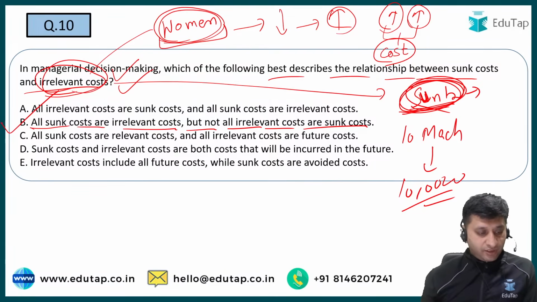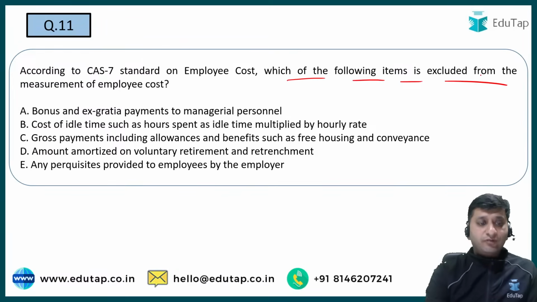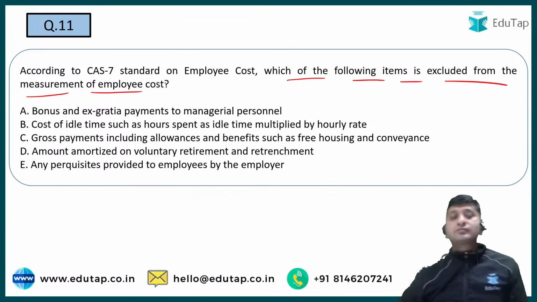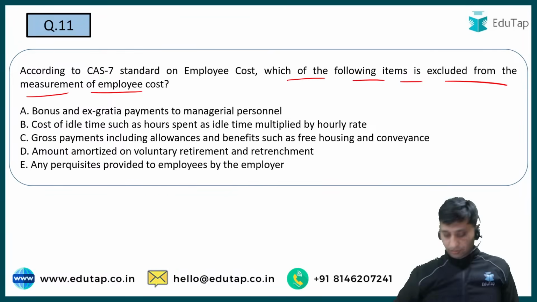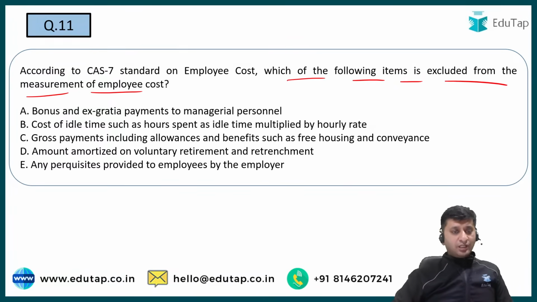बहुत अच्छे नीलेश, हिमांशु, श्रीमद, कांची, very good guys। चलो 11th question करते हैं। According to CS7 standard on employee cost, which of the following items is excluded from the measurement of employee cost? कॉस्ट अकाउंटिंग स्टैंडर्ड 7 किस चीज पे होता है जी? एम्प्लॉय कॉस्ट पे होता है। इस स्टैंडर्ड के according